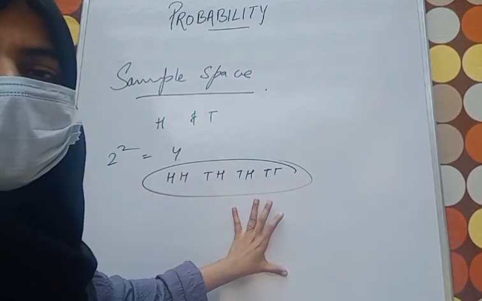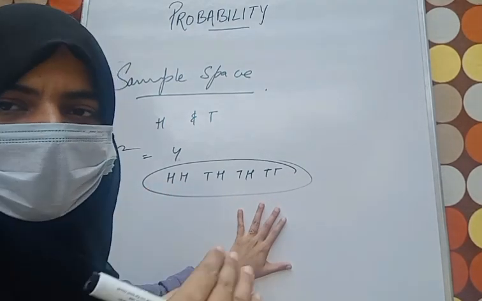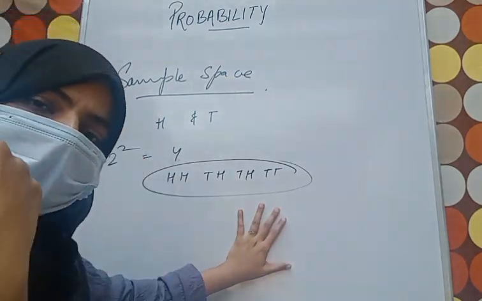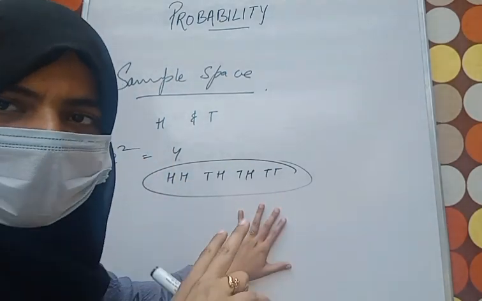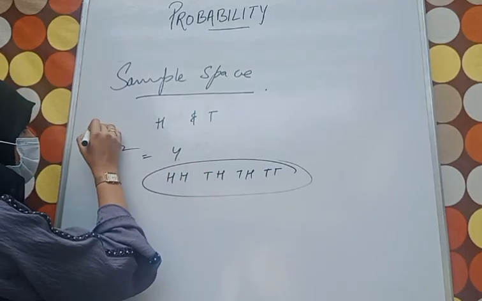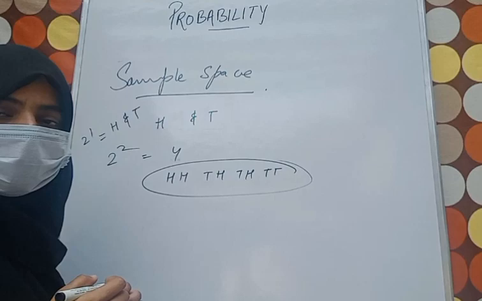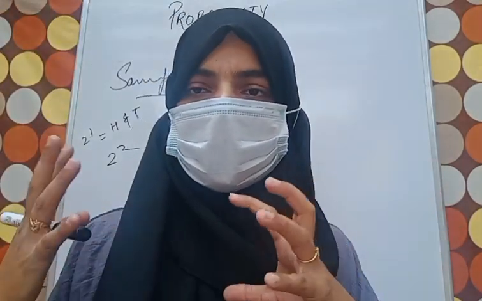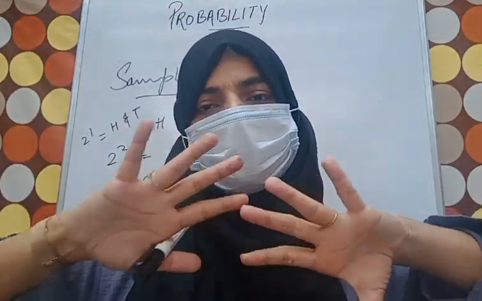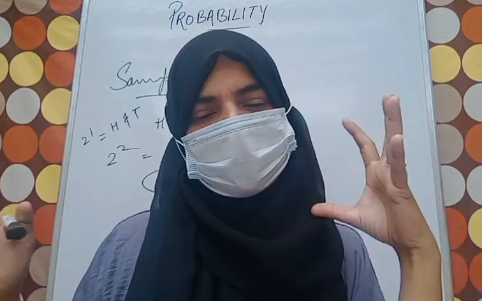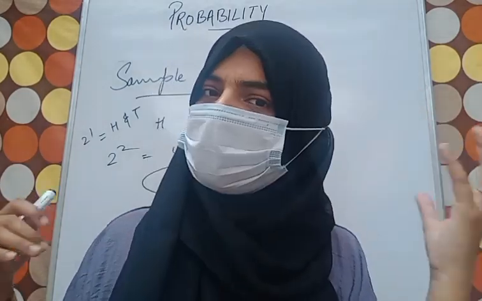Because this belongs to the set of all possible outcomes from a random experiment. If one coin had been tossed, then 2 to the power 1, it would have been head and tail only. So it totally depends, but normally the sample space can be a set of all possible outcomes from a random experiment.